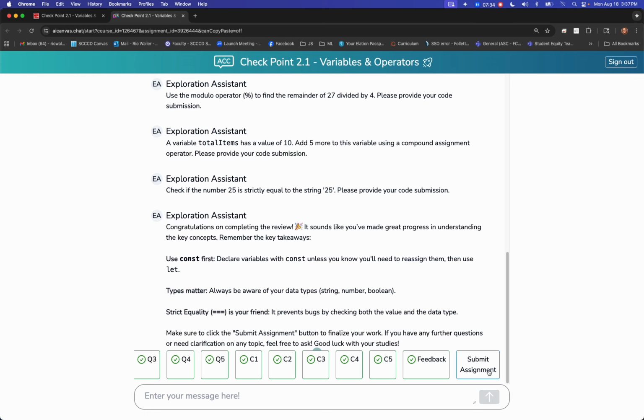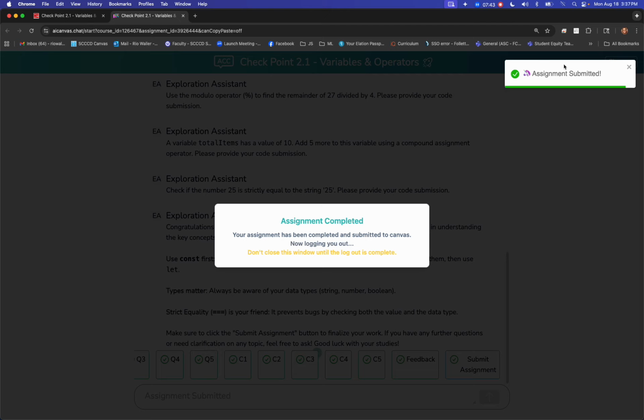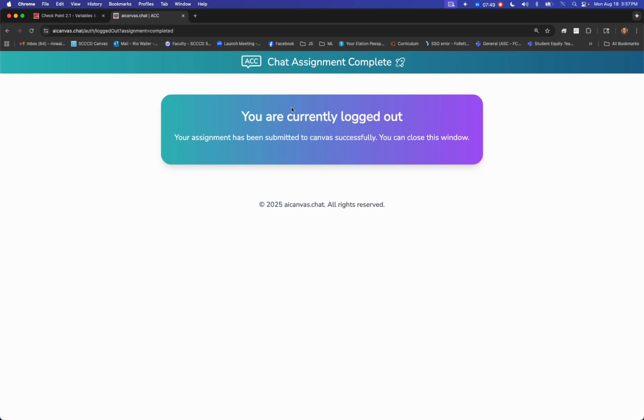And if you don't get this and see what you're about to see on mine, it actually doesn't get submitted. So you've got to get all the way through and submit the assignment. Then you'll get this toast, we call them toast messages. Once you get that, it logs you out. That's the timing issue. There are a couple of things we're working on; we're going to put a timer on this so you can see how long it's out there.